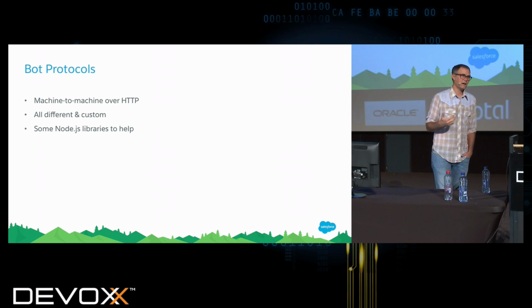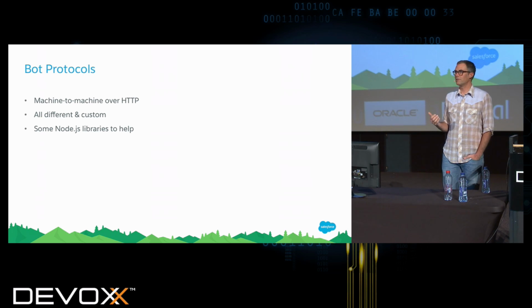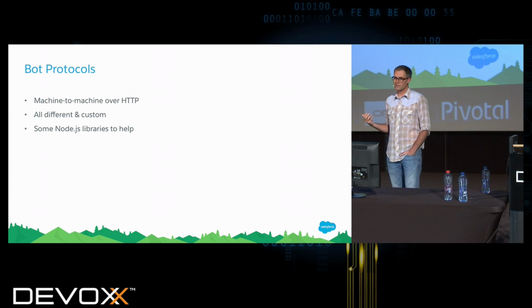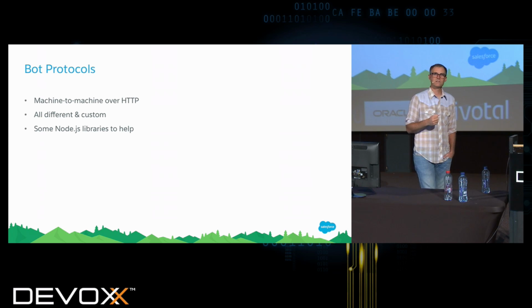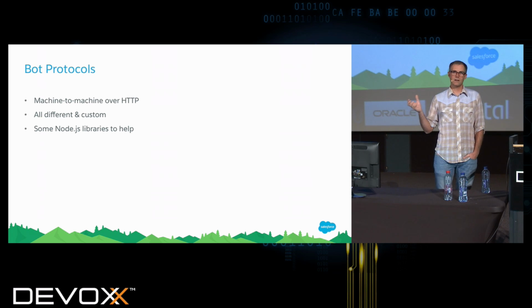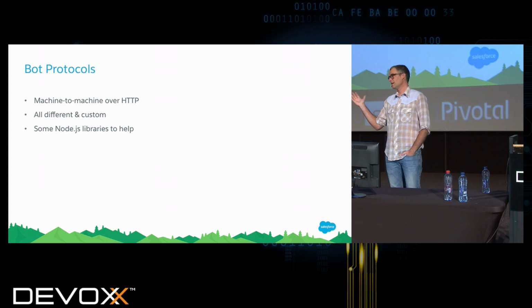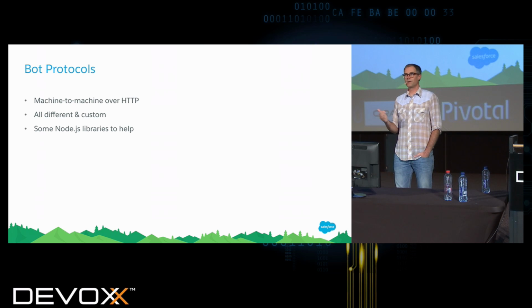But luckily, for pretty much all that I know of, it's HTTP and JSON, mostly JSON. I think there are some exceptions to that. But machine-to-machine integration over HTTP. So at least we have that in common across all of them. But then there's a whole bunch of different ways that the protocols actually work.